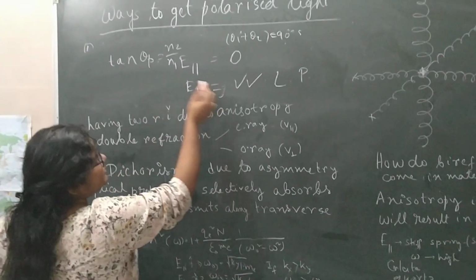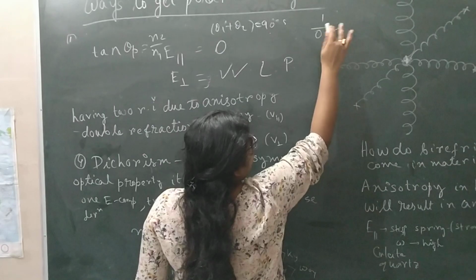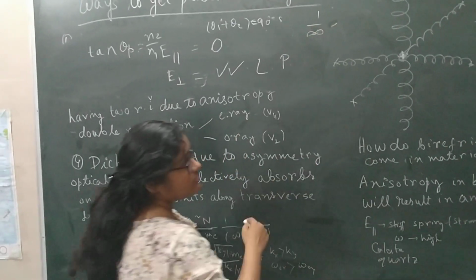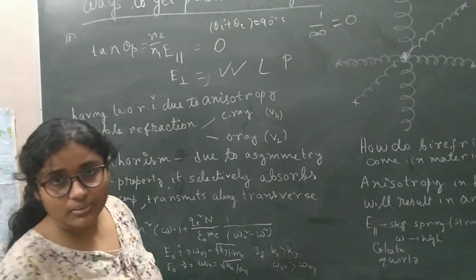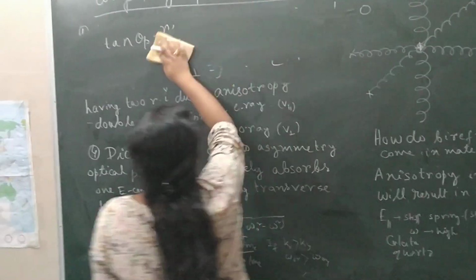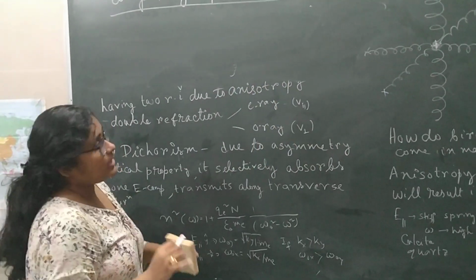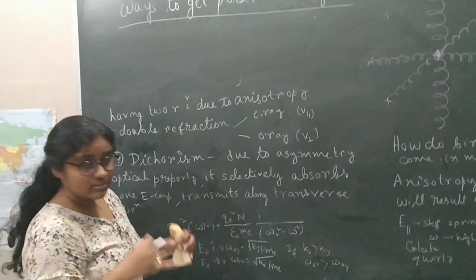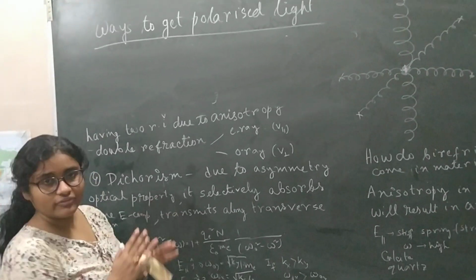So tan of theta 1 plus theta 2 is infinite, and 1 upon infinity equals 0. There will be no parallel component of the electric field. In earlier videos I told you, this is just a revision, why at the Brewster angle we get plane polarized light, and the plane of polarization is perpendicular to the plane of incidence.